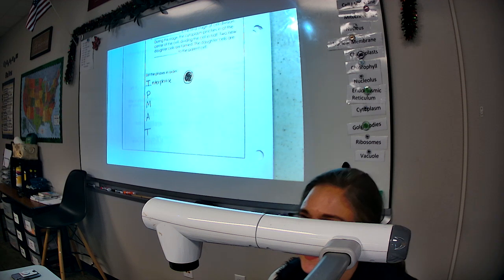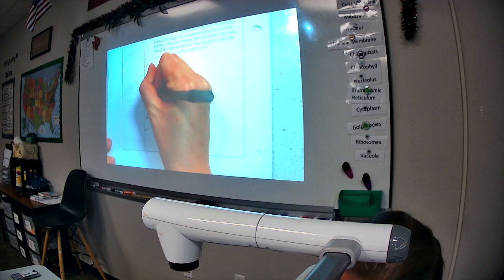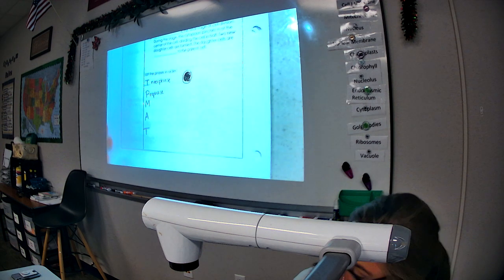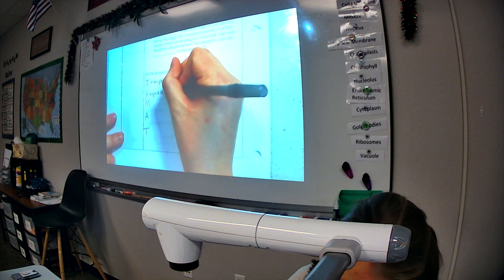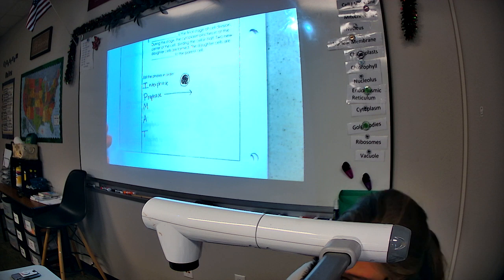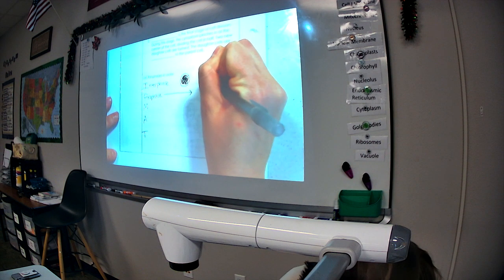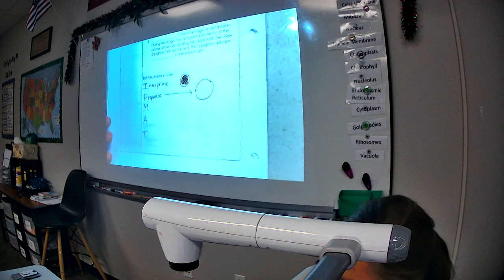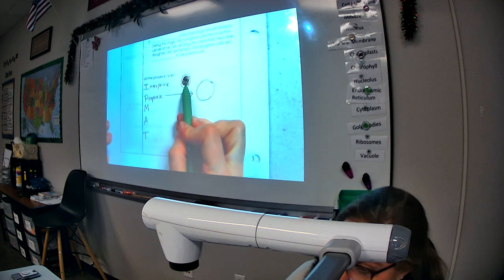All right, what does the P stand for? We have interphase, then Chloe? Prophase. Very good. Chloe, what happens in prophase? Okay, the nucleus does that, or the DNA in the nucleus? Very good. So I'm going to draw the nucleus a little bigger so I can draw my pictures. But the DNA shortens and thickens itself.